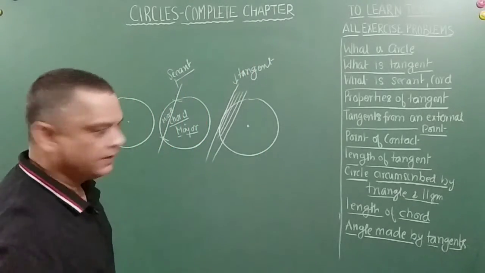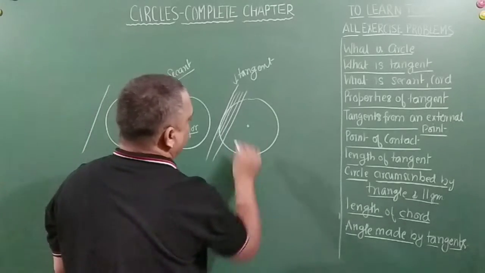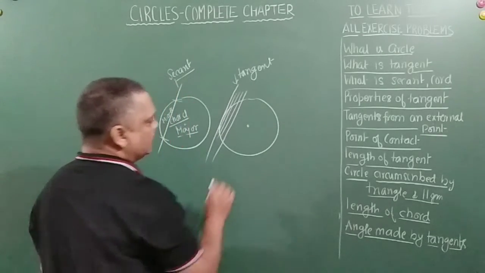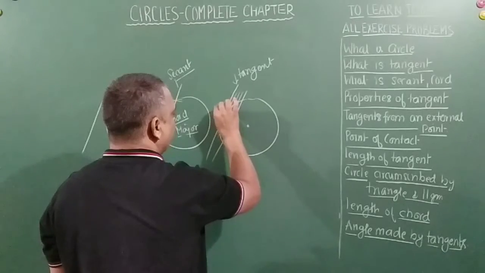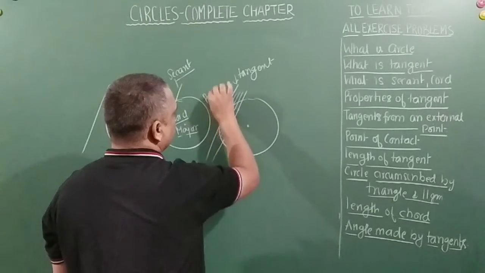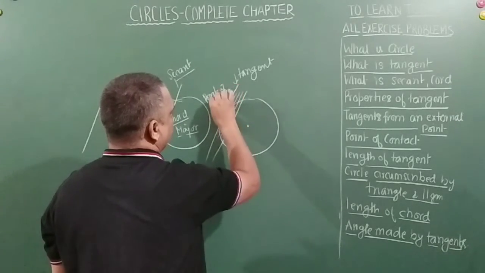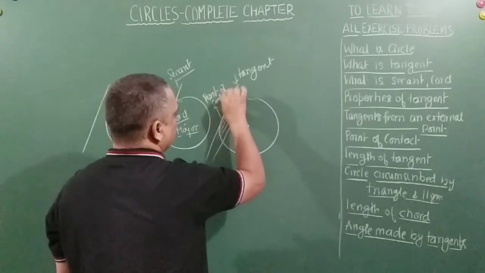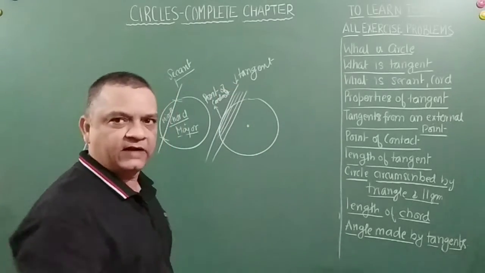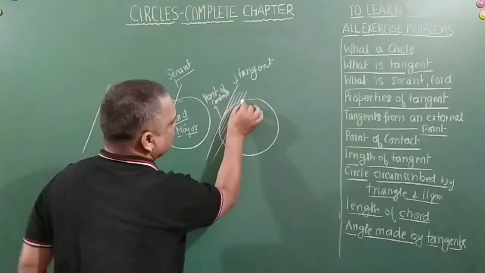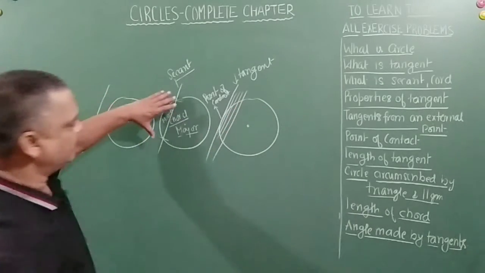Tangent, right? Yeah, so we have understood tangent, and this point is called the point of contact. Point of contact. Okay, right, friends? So this is called, as I told you earlier.